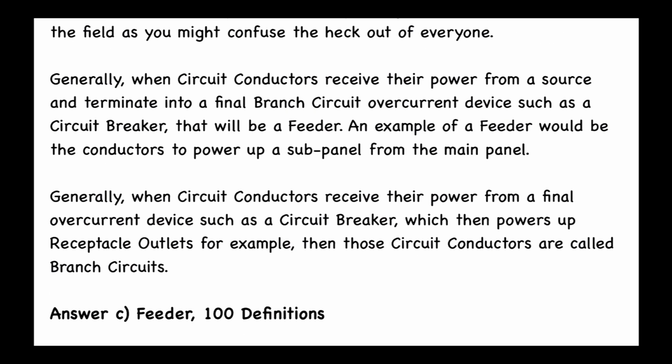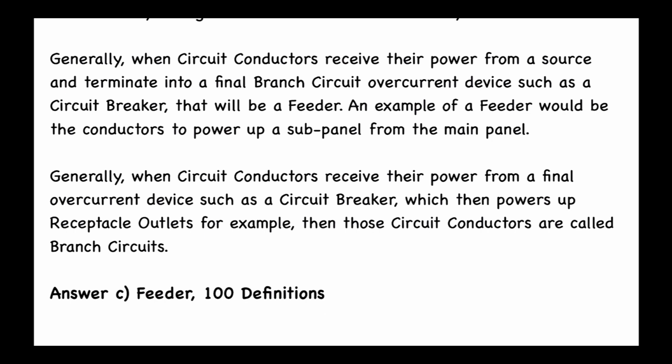Generally, when circuit conductors receive their power from a final overcurrent device, such as a circuit breaker, which then powers up receptacle outlets, for example, then those circuit conductors are called branch circuits. And again, the answer to this question is going to be C, and that's going to be feeder. And that is in Article 100, definitions.